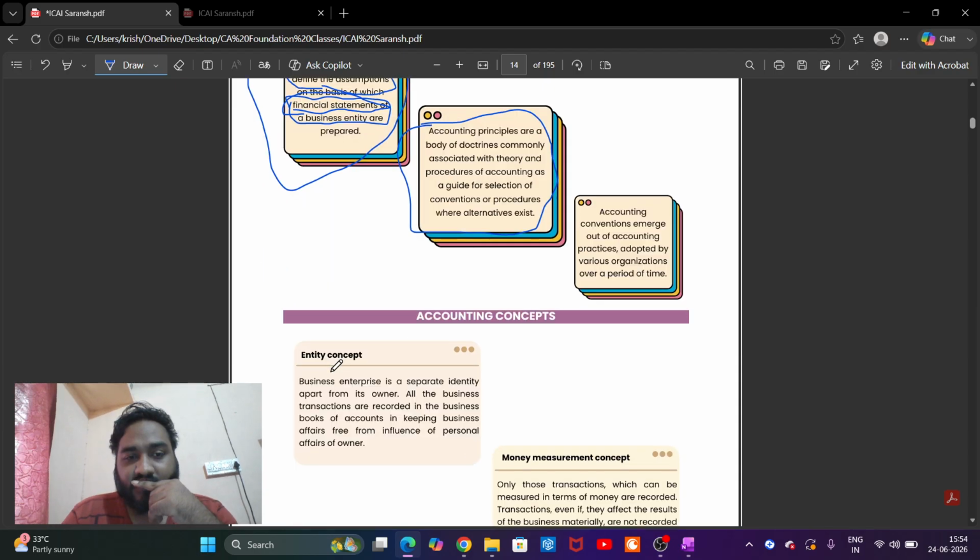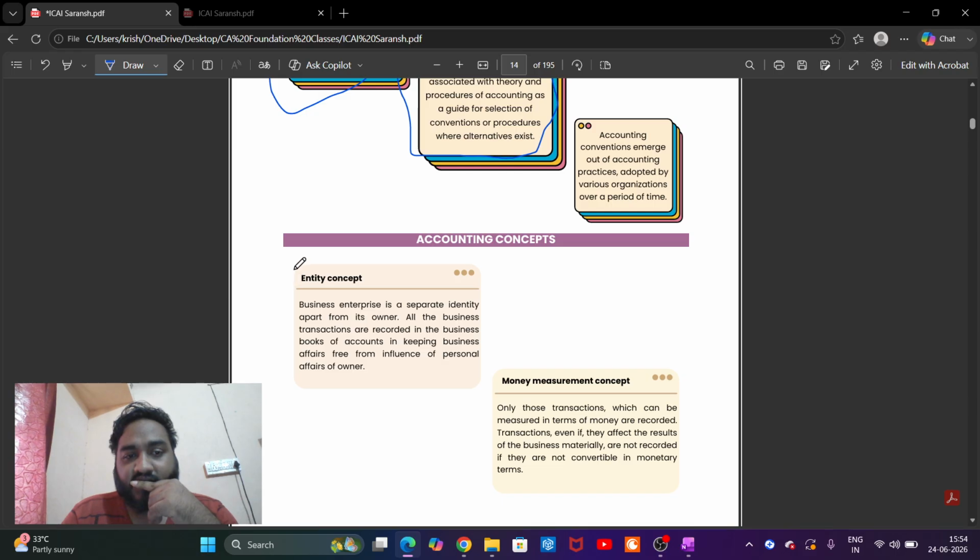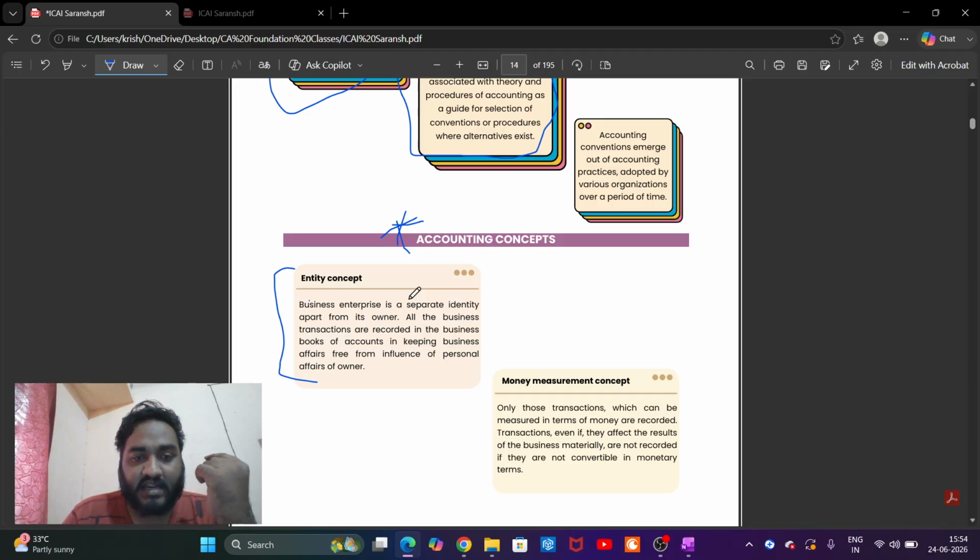Accounting concepts. There are many accounting concepts here. We'll talk about them one by one. Okay. Entity concept, the first one. This is very important from the MCQ point of view. There is a high chance of them asking 2 to 4 marks from here, or at least 2 marks from the entity concept.